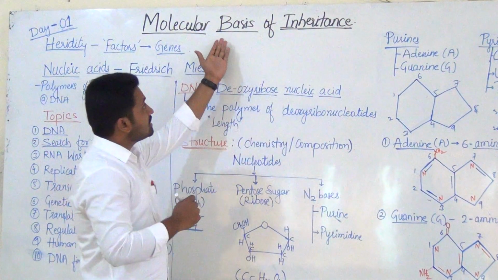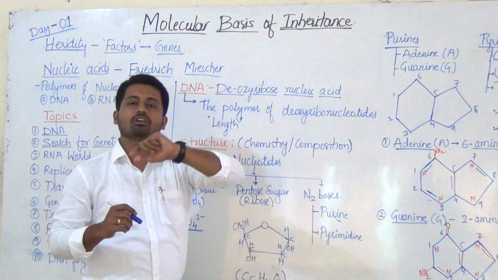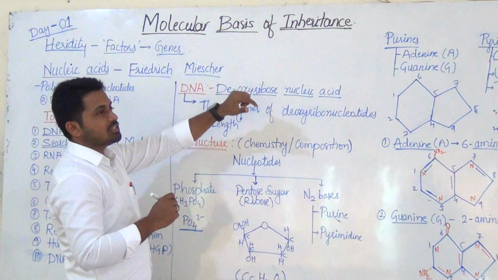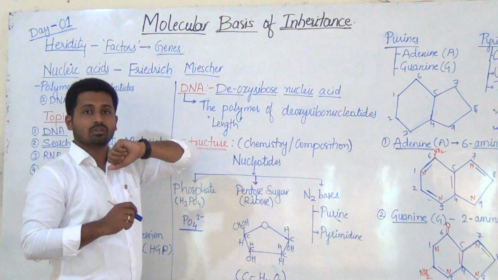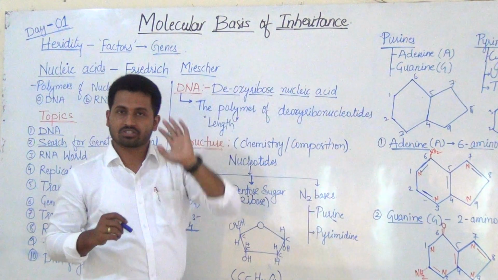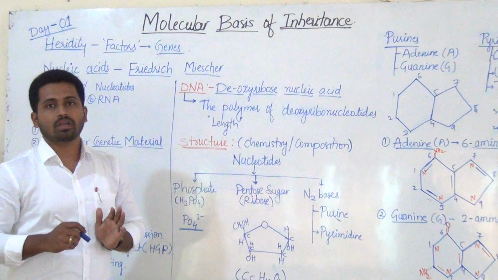Now here, what is the basis of that inheritance, or what is the cause for the transfer of inheritance? Molecular basis of inheritance means which molecule is responsible for the transfer of those characters. That we are going to study in this chapter.